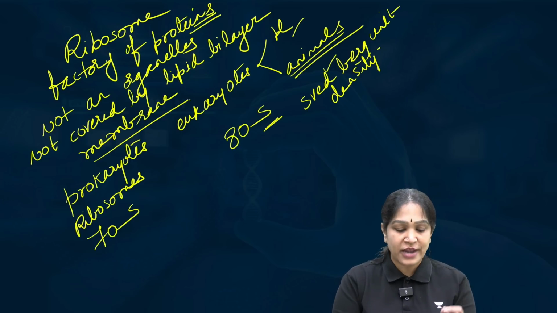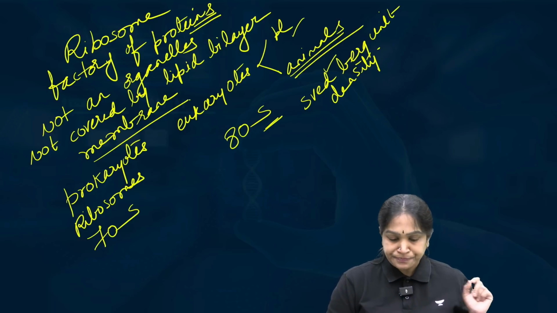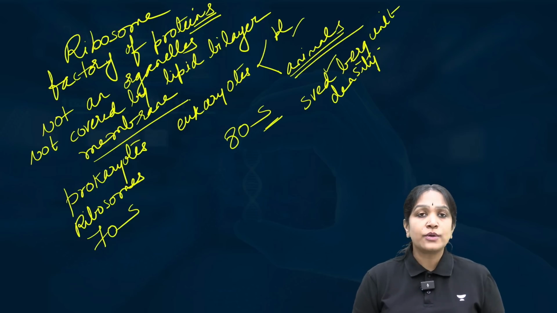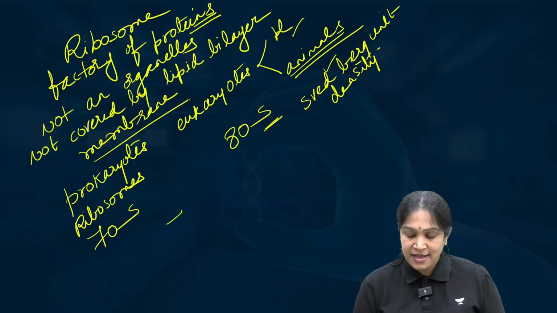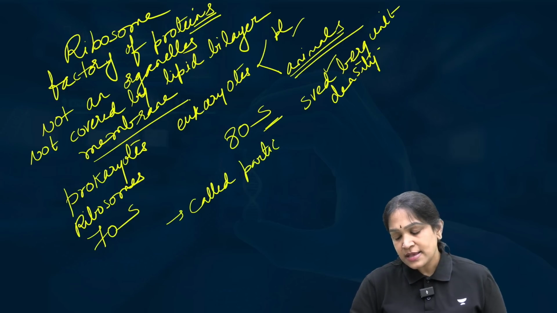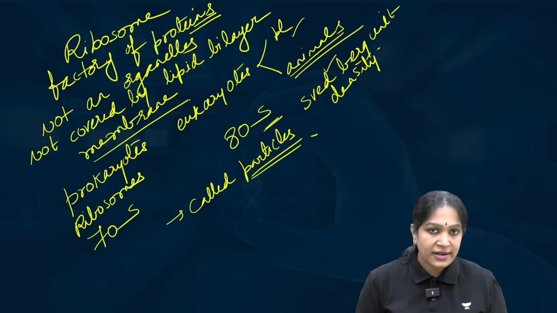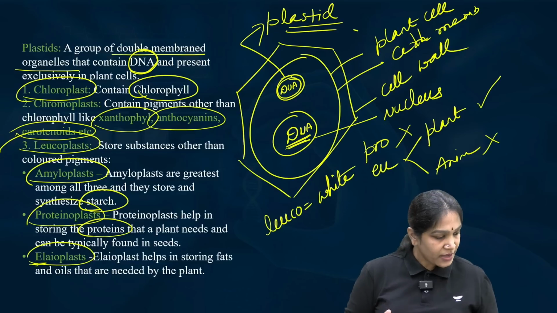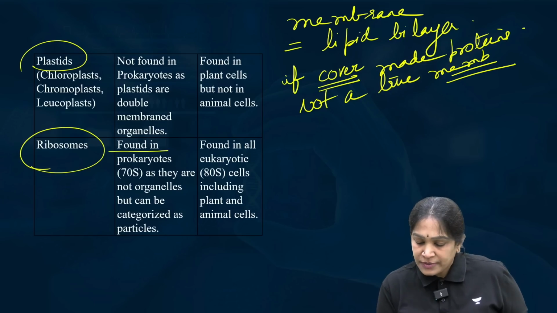What is the function of the ribosomes? They are the factories for protein synthesis. All our proteins are synthesized here. And these ribosomes, I told you that they are not called organelles. Then what are they called? They are called particles. They are not called organelles because they are not covered by a lipid bilayer membrane. Then they are called what? Particles. Okay, so coming to that point here, ribosomes are found in the prokaryotes, but they are 70S.